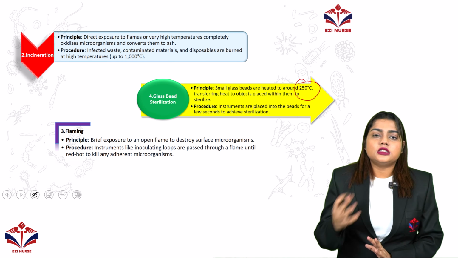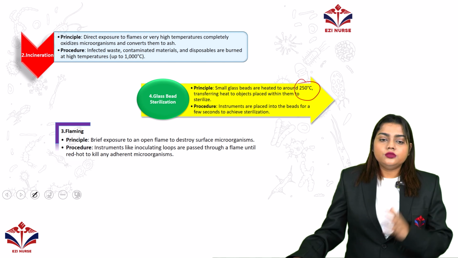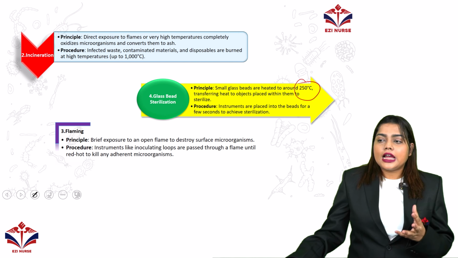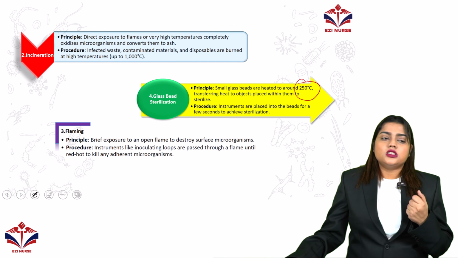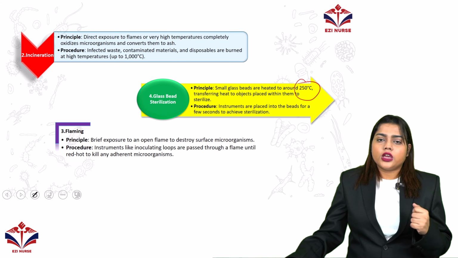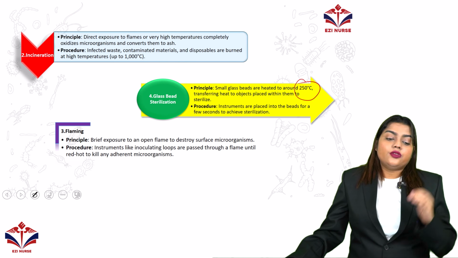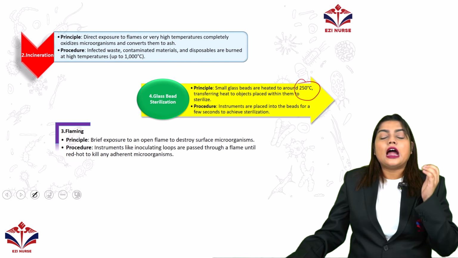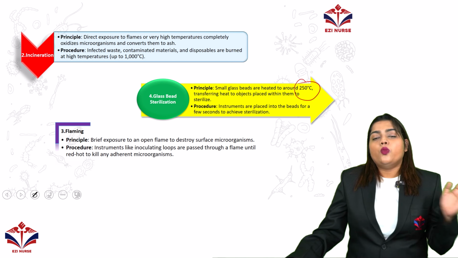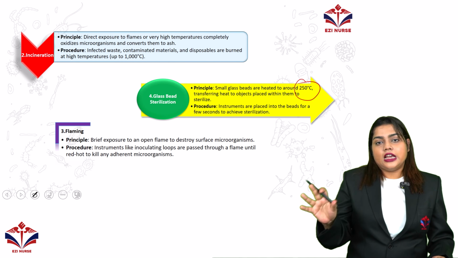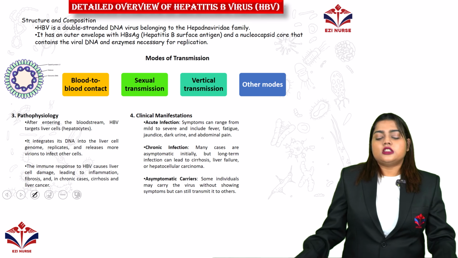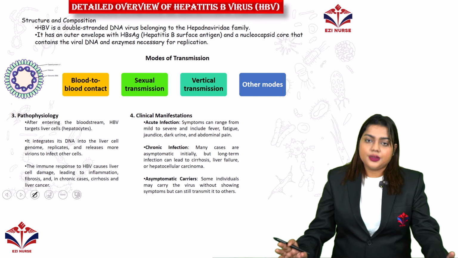So in such cases, if something is not sterile and it is any kind of instrument made out of metal, or anything which is heat durable, we can directly put it into the flame, and until it becomes red hot, we will not remove it from the flame. Once it becomes red hot, it will be fully sterilized. So that is the flaming method. This is all about the different kinds of sterilization methods.